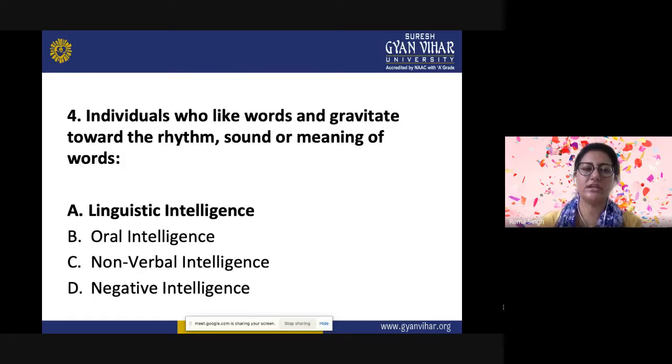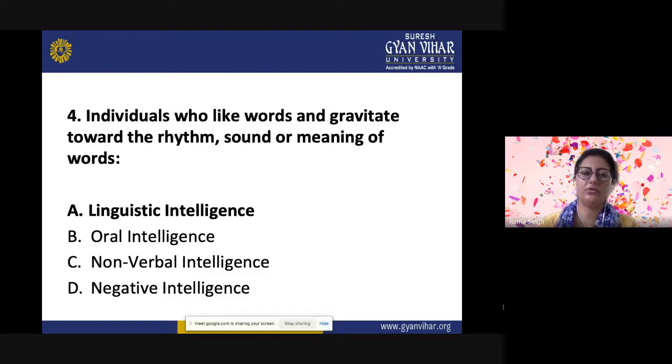Next question is, individuals who like words and gravitate towards the rhythm, sound, or meaning of words. They are related to which kind of intelligence? The options are linguistic intelligence, oral intelligence, non-verbal intelligence, or negative intelligence. And the correct answer is linguistic verbal intelligence.